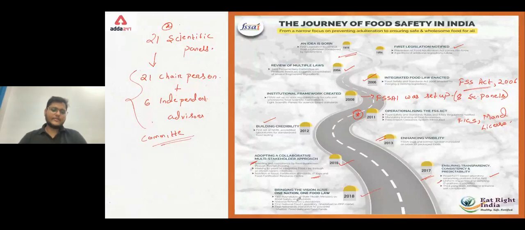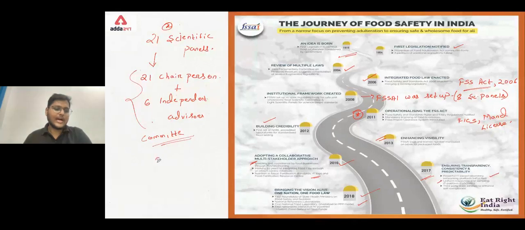Okay, the first roundtable conference, or a meeting, you can say, of the state health ministers was organized, and a One Nation One Food law was introduced. Then the first national food laboratory in Ghaziabad was also established, as well as the first nationwide interactive AI.